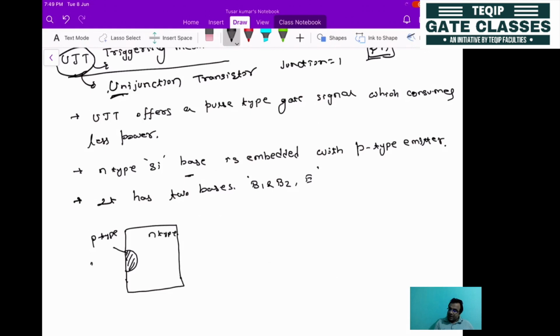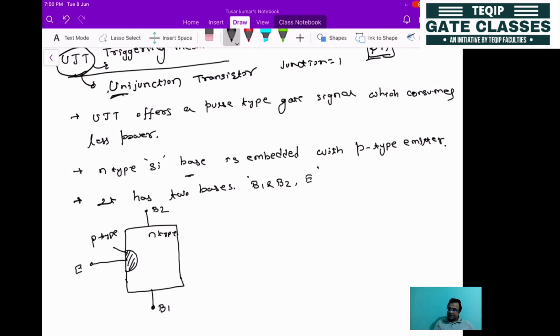Now this terminal will be the emitter terminal, this terminal will be base 2, and this terminal will be termed base 1. Here we have one junction from P to N, only one junction, and that's why it is called a unijunction transistor.